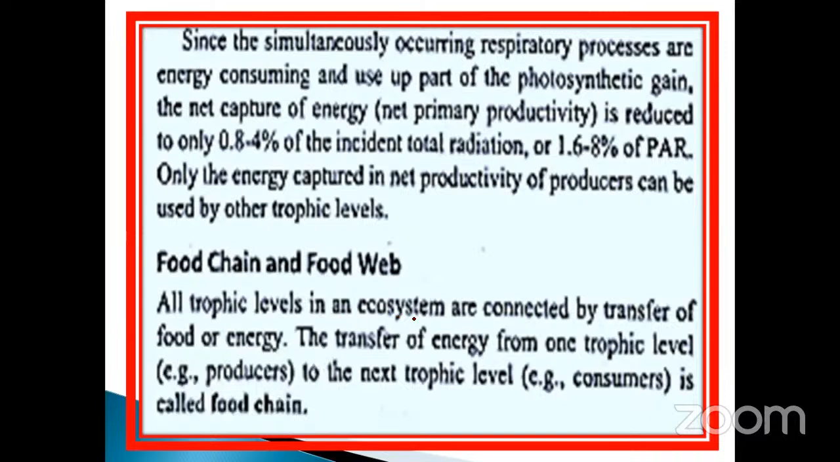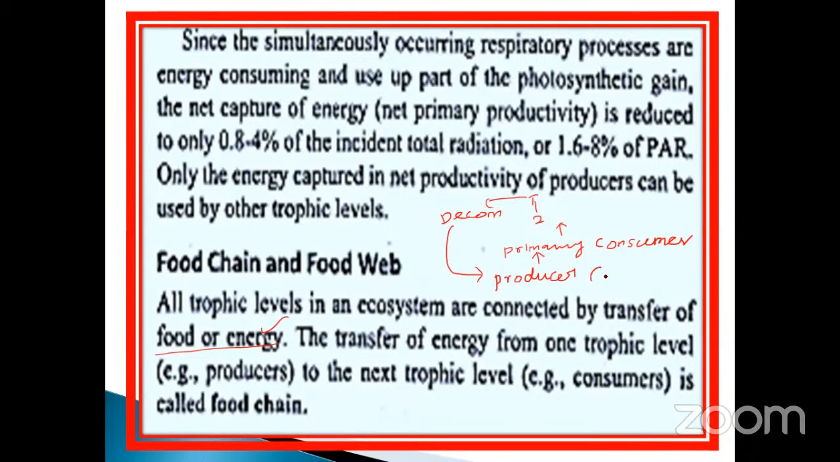All trophic levels in an ecosystem connected by the transfer of food or energy is called a food chain. What is the meaning of trophic level? You know all about them. Starting from the producer, then primary consumer, and secondary consumer and tertiary consumer. And the last one is decomposer. After that, it will come to the other things.